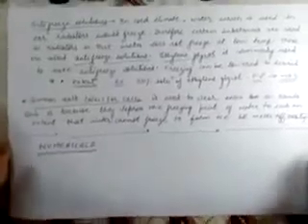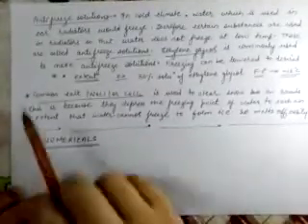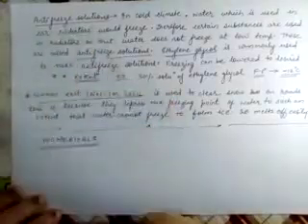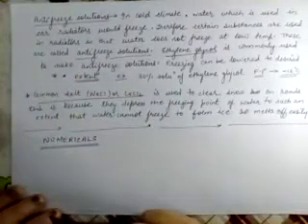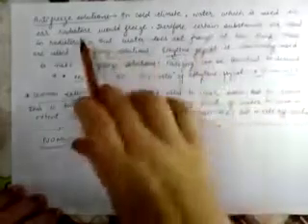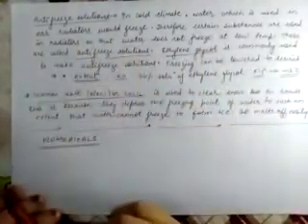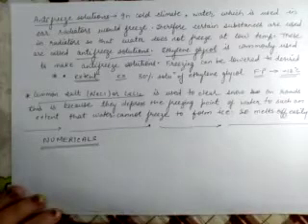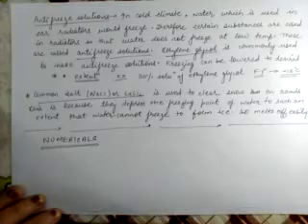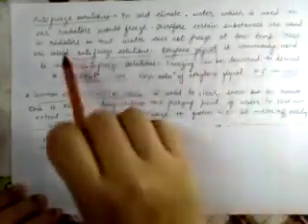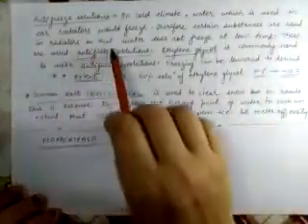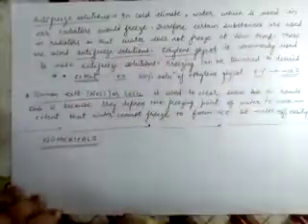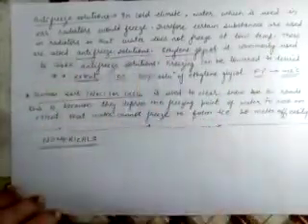Now what are the applications of this colligative property? Now first application is to make antifreeze solutions. Now what happens in cold countries or in cold climate? Water which is used in car radiators would freeze because the outside temperature is less than 0 degrees Celsius and the freezing point of water is 0 degrees Celsius. So in cold countries the water freezes in car radiators. Now what to do? We have to lower the freezing point of water, and for this certain substances are added to water in car radiators so that water does not freeze at low temperature, and such solutions are known as antifreeze solutions.